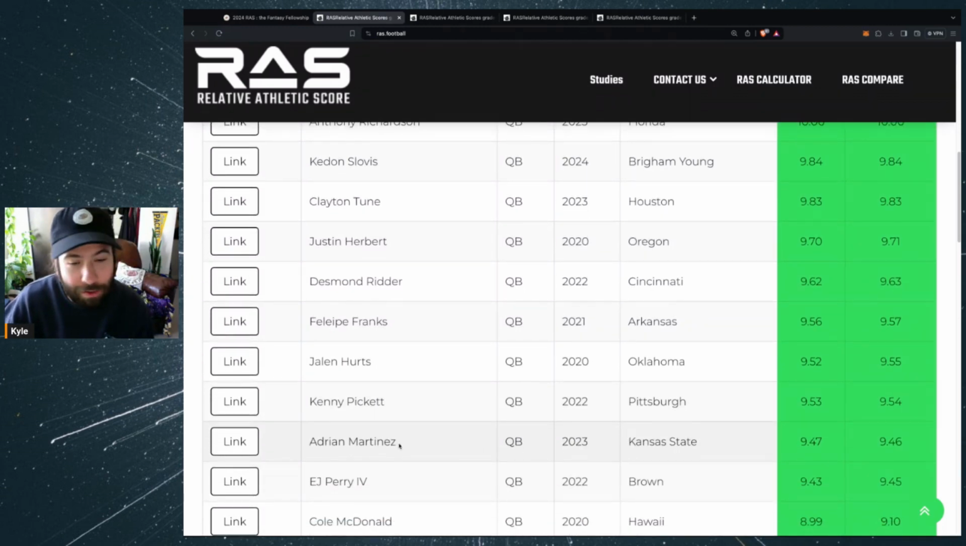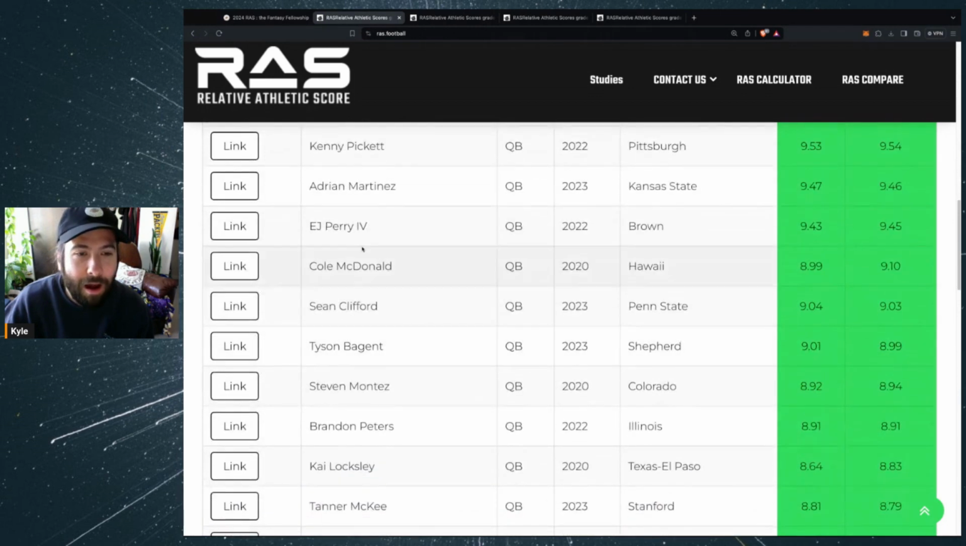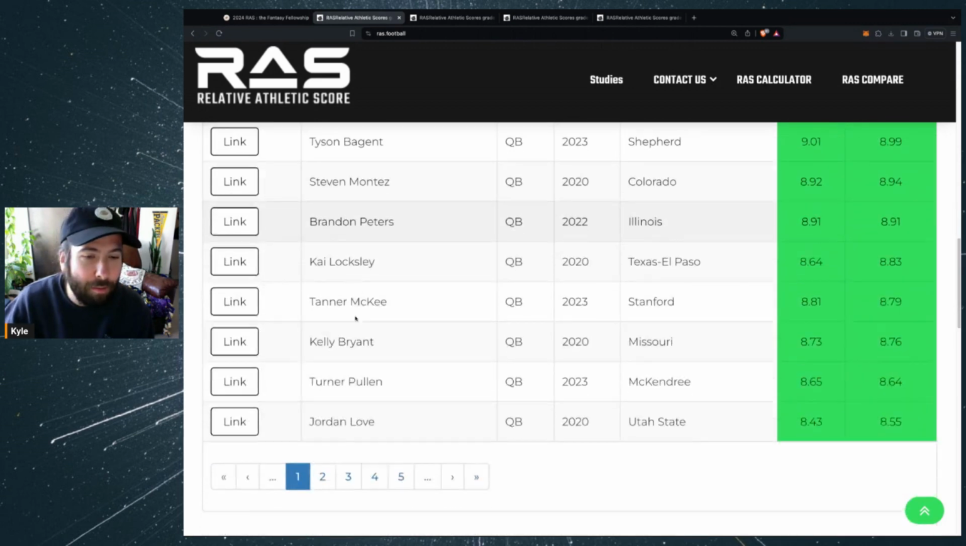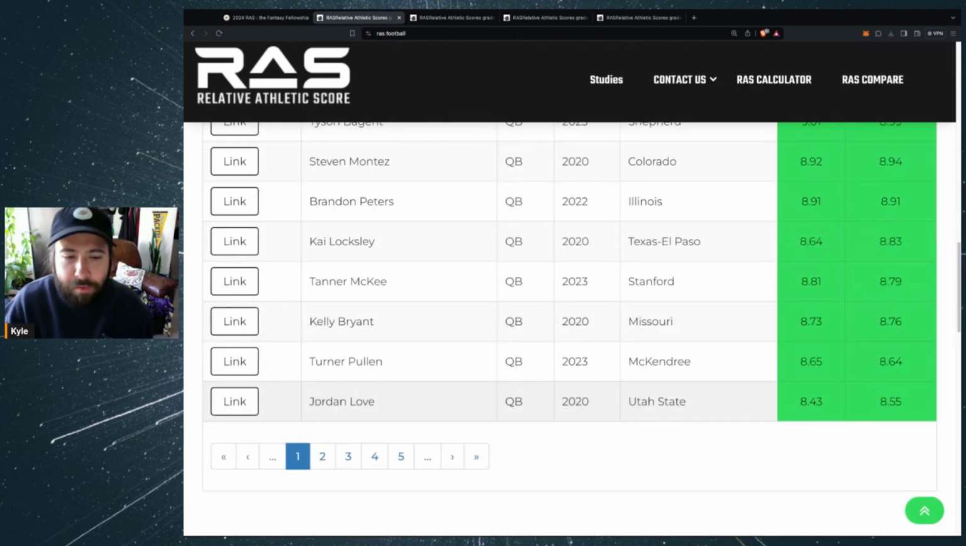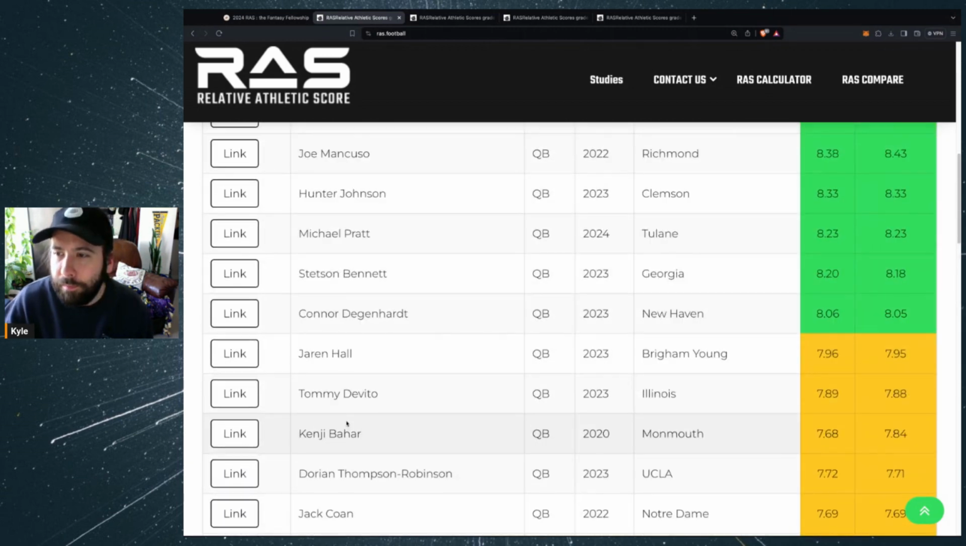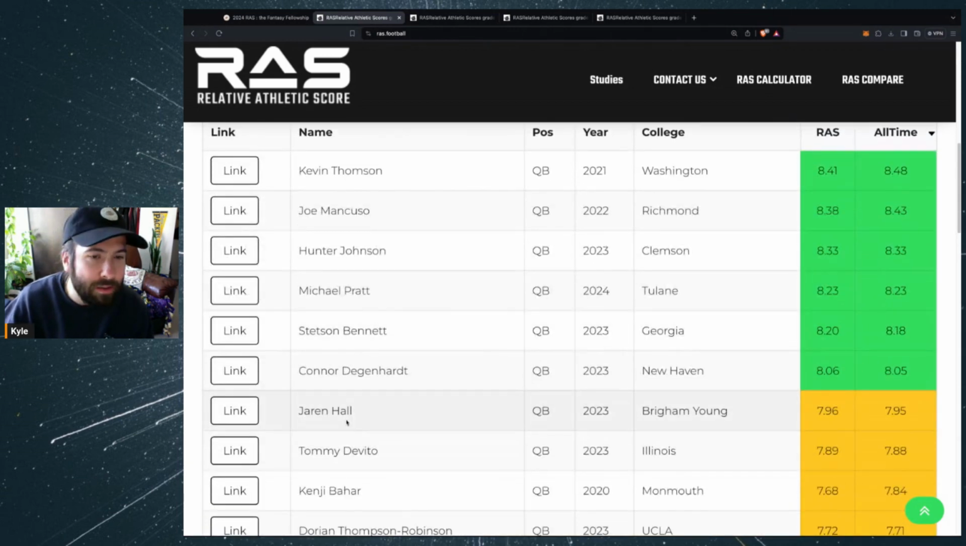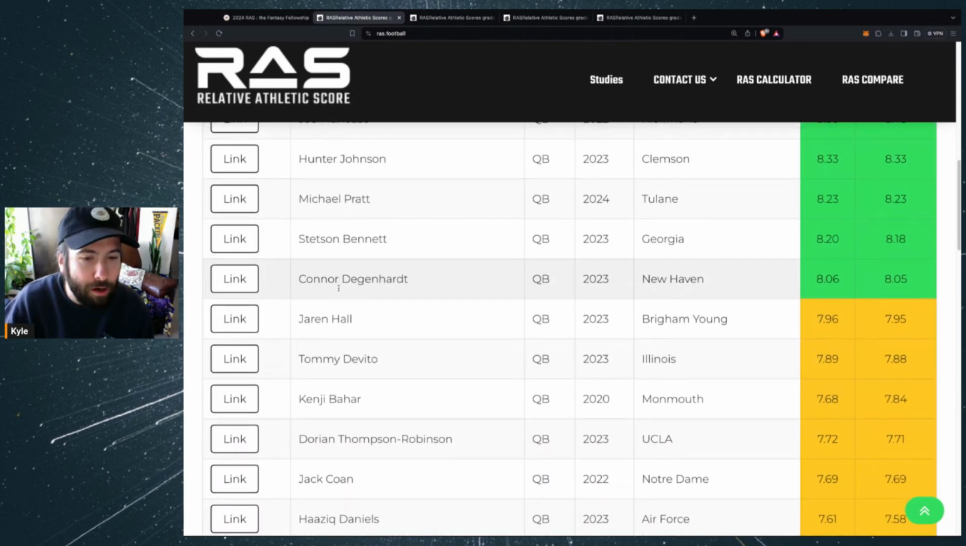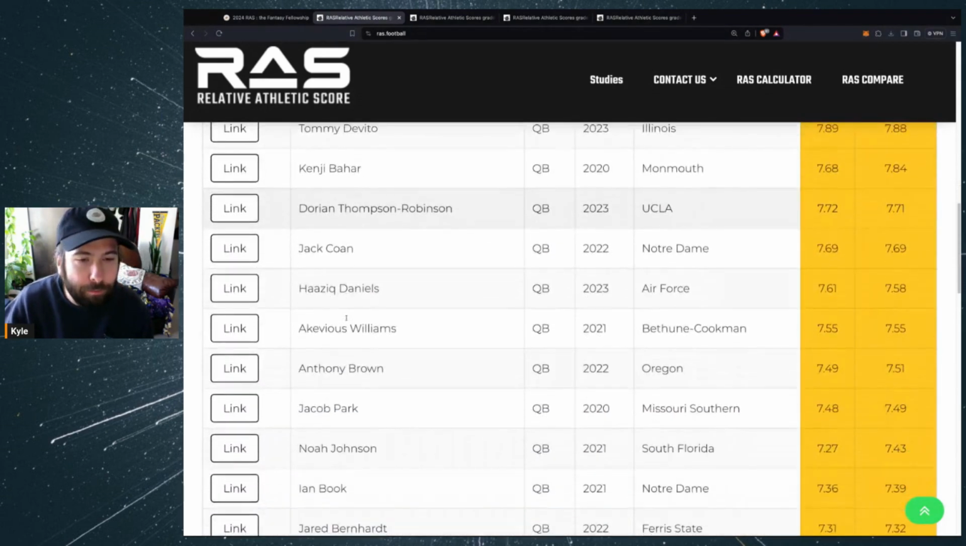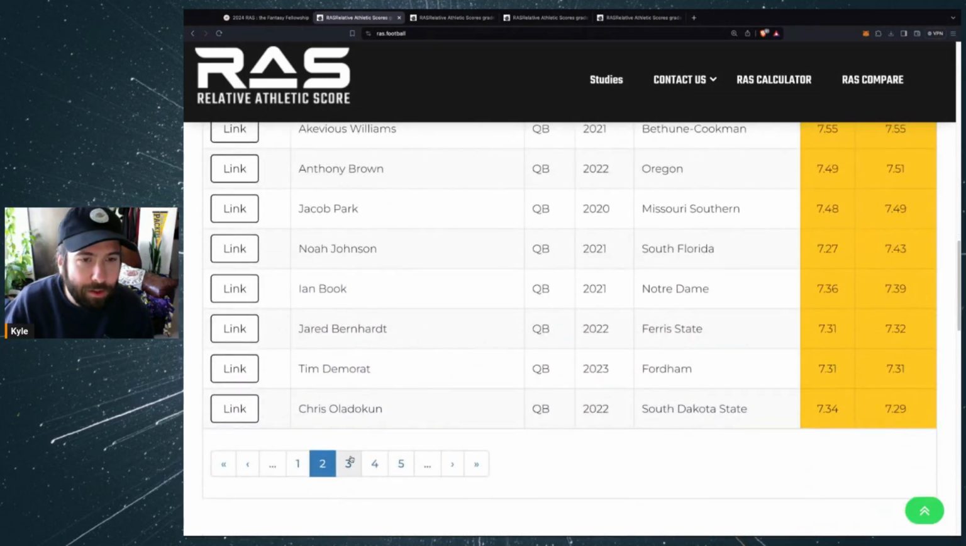Don't know who Adrian Martinez is. He didn't get drafted. EJ Perry, 9.43. Cole McDonald, Sean Clifford, and I'm just looking for someone of bigger note, like Jordan Love, 8.43. That's solid. QBs don't need to score off the charts for this measurement, but it's nice to see them at least a little bit athletic. So Jordan Love was the top name that popped off there. There's Dorian Thompson-Robinson, obviously Anthony Richardson at the top of the list.